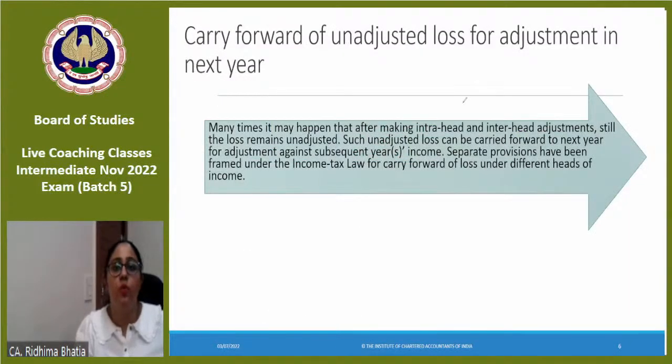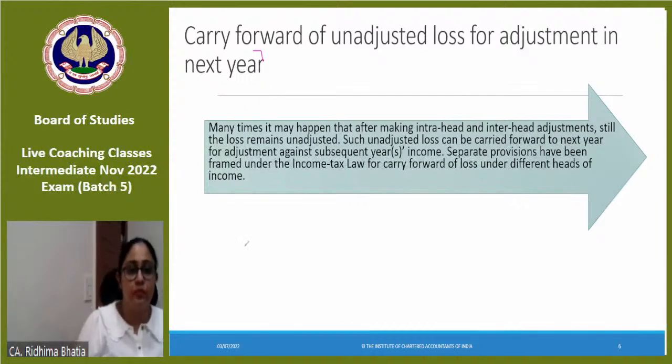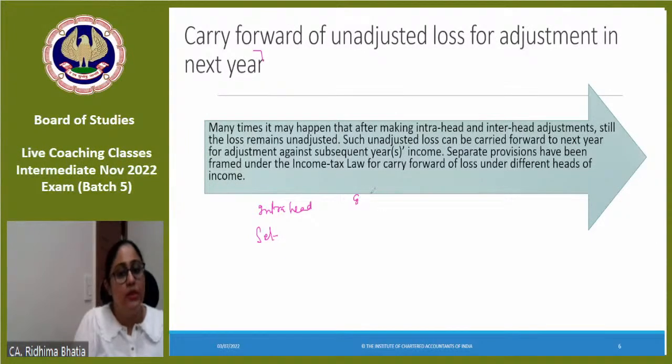Okay, now what will happen? Carry forward of unadjusted loss for adjustment in the next year. Now it is a simple thing, a very simple thing. You did intra-head, then you did inter-head. Still there are losses. Like we just saw, 20,000 each for house property and business. You did set off, nothing happened, right? Set off is adjusting the losses of the current year with the income of the current year.